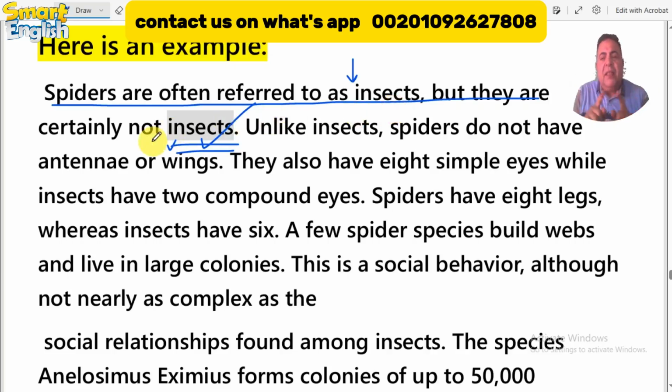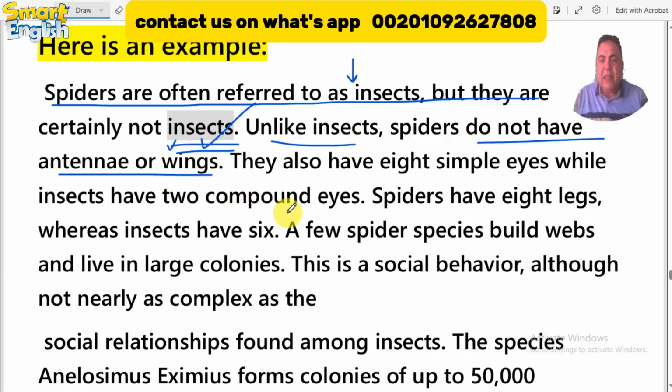Here's a big difference, and here the writer wants you to know the difference between spiders and insects. All people consider that spiders are a kind of insect, but it is not true, according to the author's main point of view. So, unlike insects, spiders don't have, here is the difference, antennae or wings.